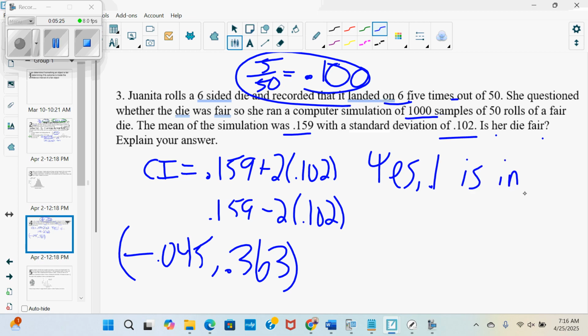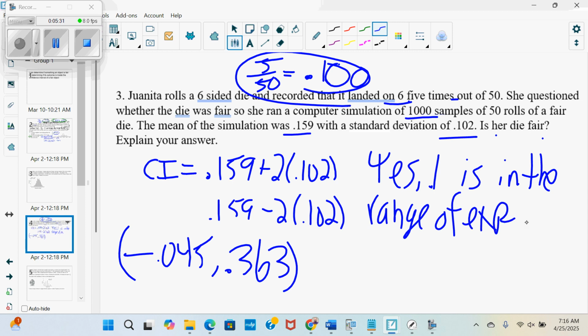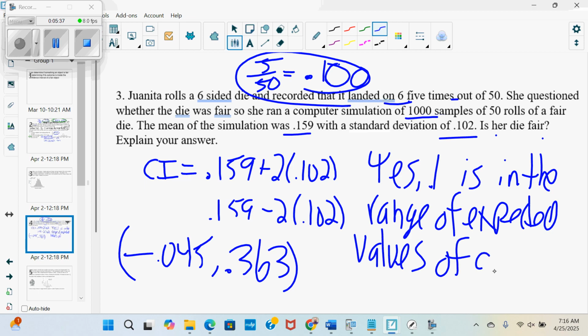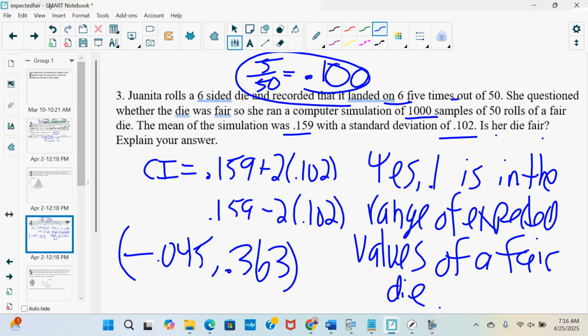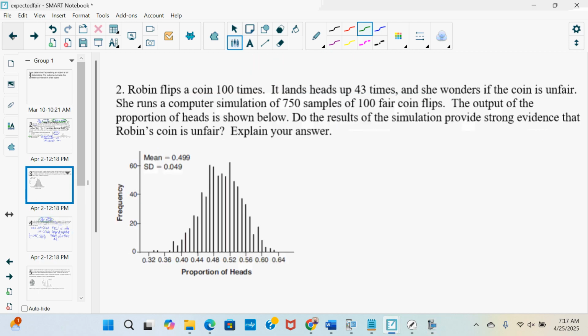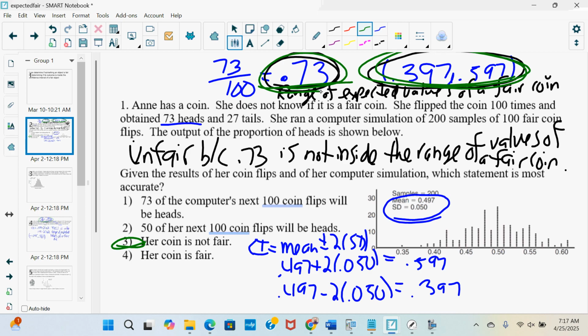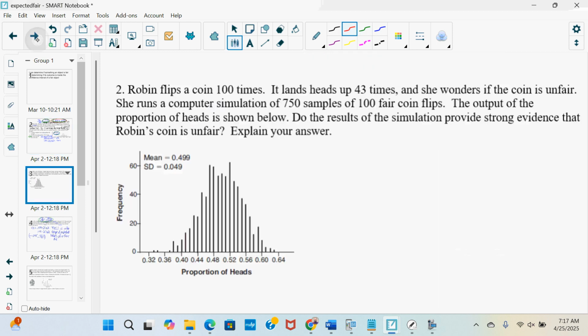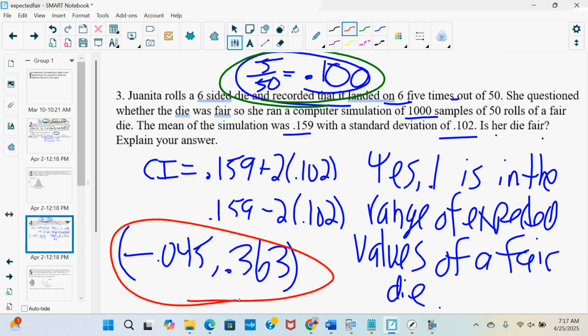0.1 is in the range of expected values of a fair die. 0.1 is inside the confidence interval. So to determine if an object is fair, I need to see what the output is. In this case, 5 out of 50, 0.1. In this case, 73 out of 100, 0.73. I need to find the confidence interval for a fair object, the range of expected values for a fair coin, the range of expected values for a fair die.